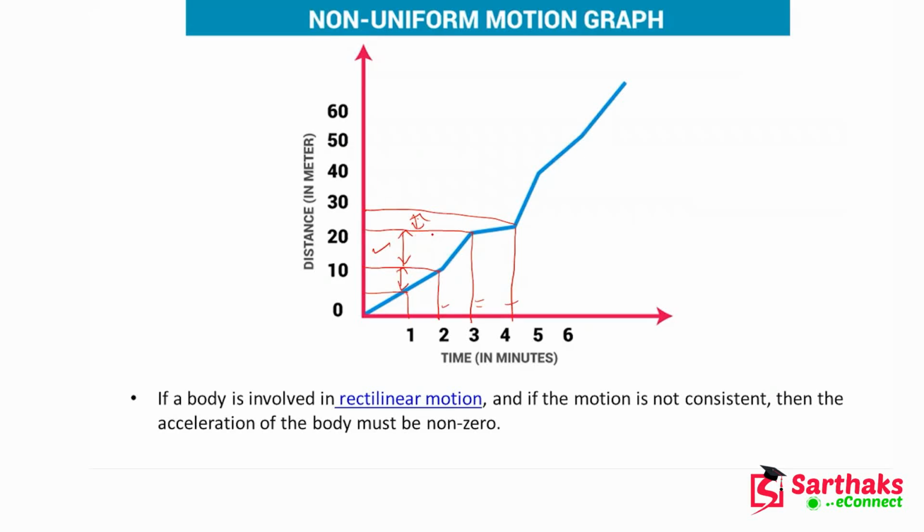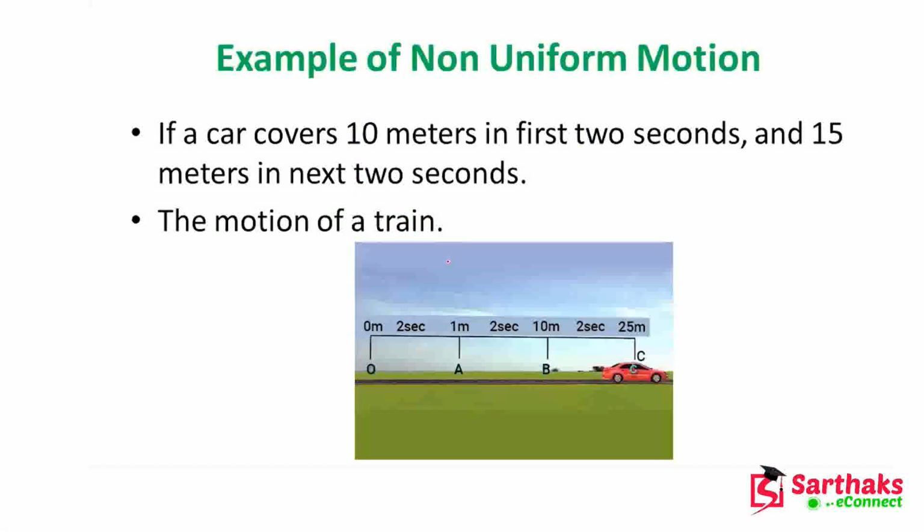So if a body or object is involved in rectilinear motion, and the motion is not consistent, that means equal distance you are not moving for equal time span, that is called non-uniform motion. And here the acceleration will be non-zero. Sometimes I am slowing down, sometimes I am moving fast. That means whatever the acceleration, it is not zero. The change of the distance with respect to span of time is not zero.